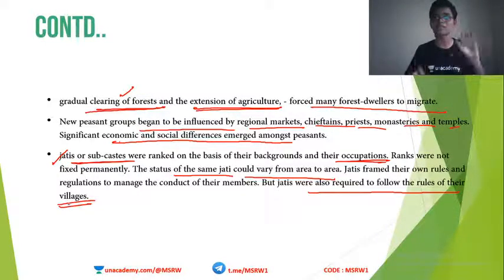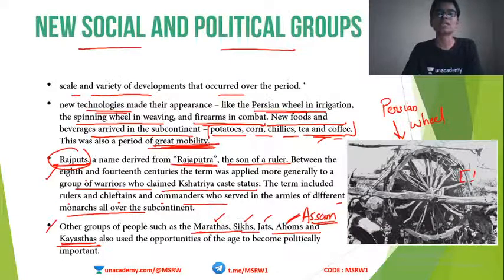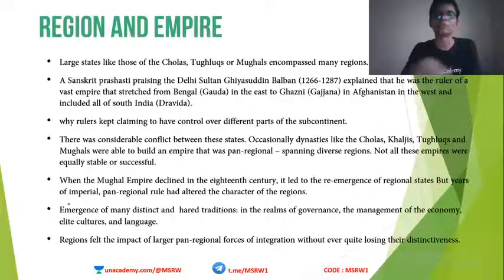The status of the same jatis is different in different parts of the country, and there are also specific rules for each and every jati, although they are supposed to follow all the rules set by the village chief. Okay, so this is basically about the social and political groups that came into being at that time.